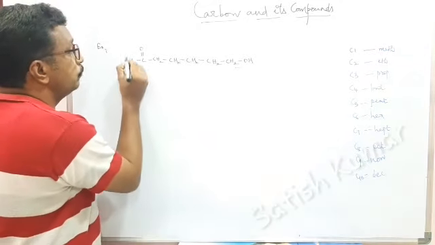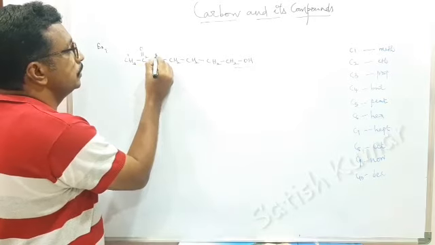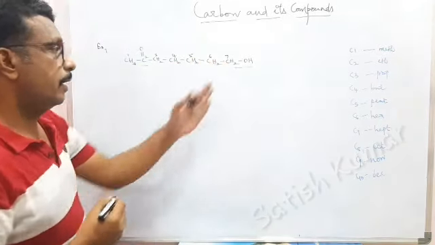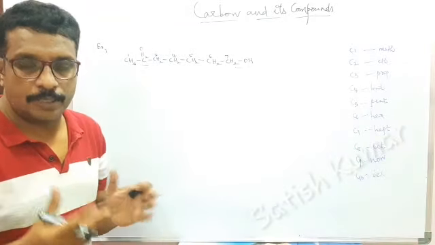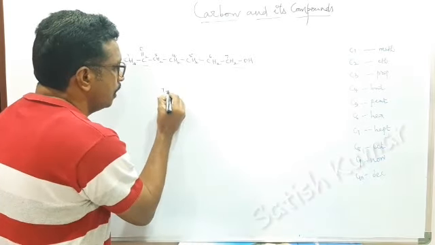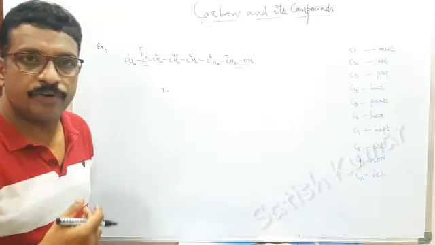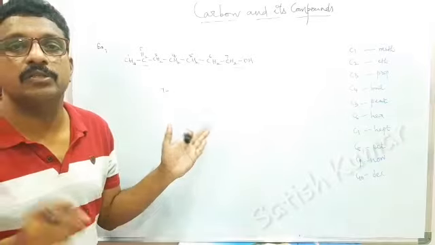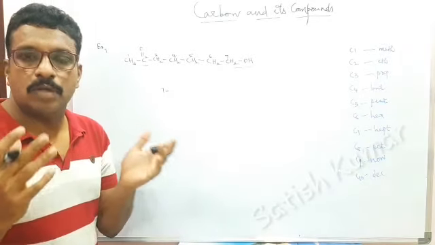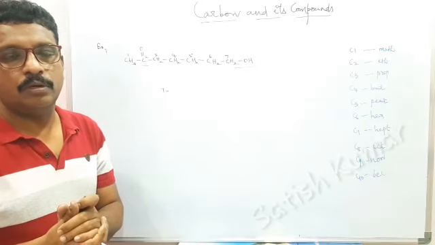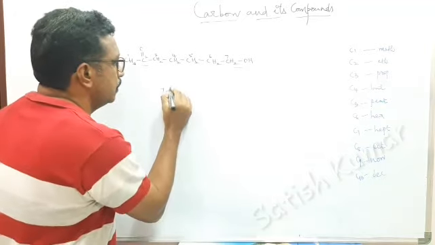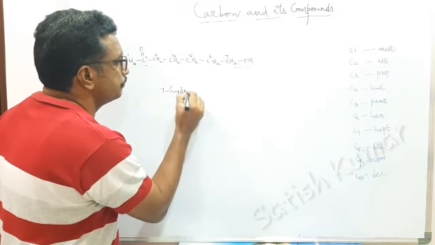So I have to number from here 1, 2, 3, 4, 5, 6, 7, and as it is a substituent, this should be in the prefix. So where it is, 7. If it is the principal functional group, you have to take it as ol, but as it has now become a substituent, it should not be ol, it should be hydroxy. So 7-hydroxy.